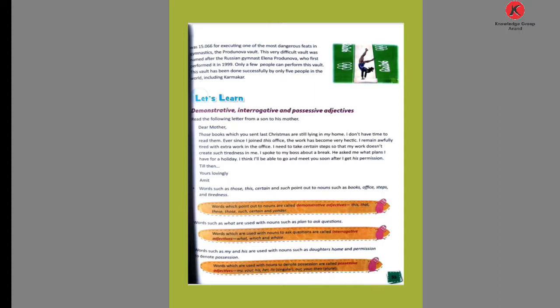Then: this vault has been done successfully by only 5 people in the world, including Karmakar. So here the word used with the countable noun is 5. So what is it? An adjective of number. It is called an adjective of number.